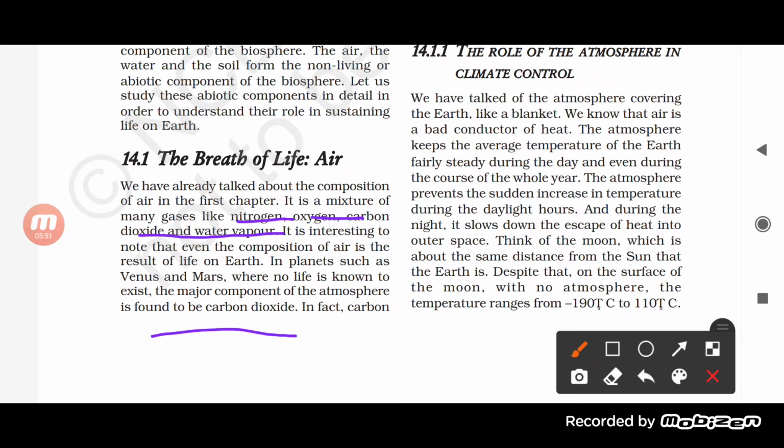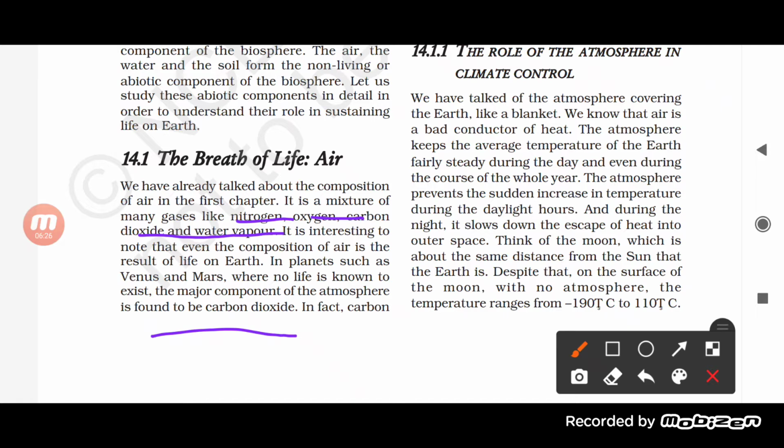So we can say here that our air is composed of many gases, students, like nitrogen, oxygen, water vapor and carbon dioxide. These all are part of the air, and this composition is important for life on earth. We know that we need oxygen. We know that carbon dioxide is needed by the plant. Even water vapor is important for our life.